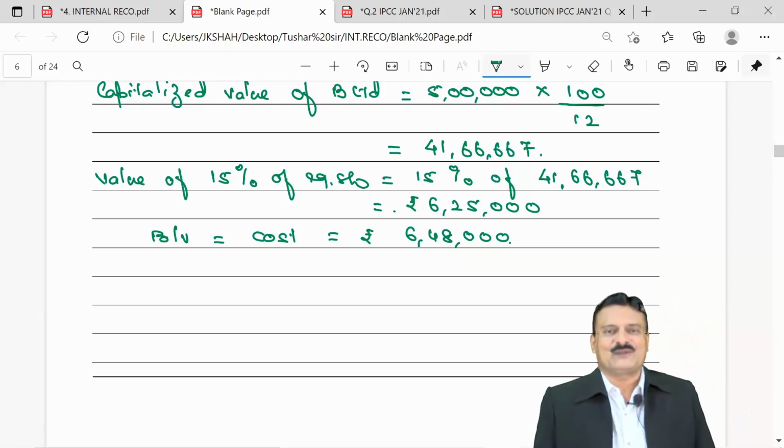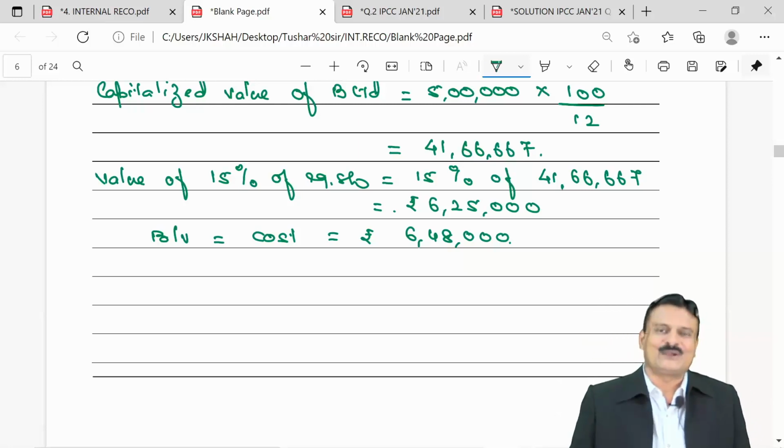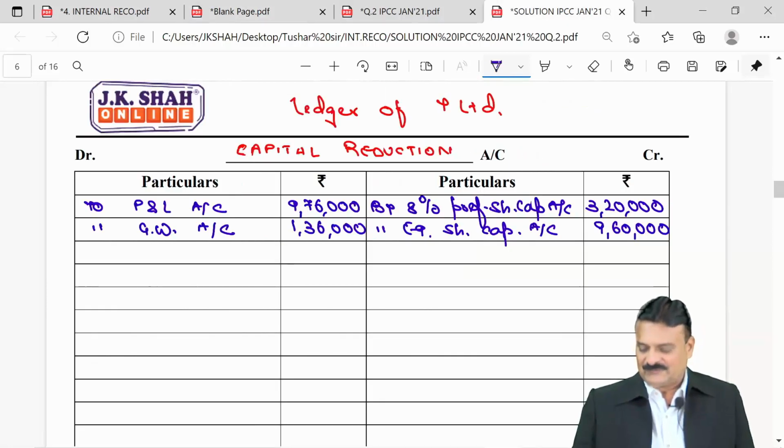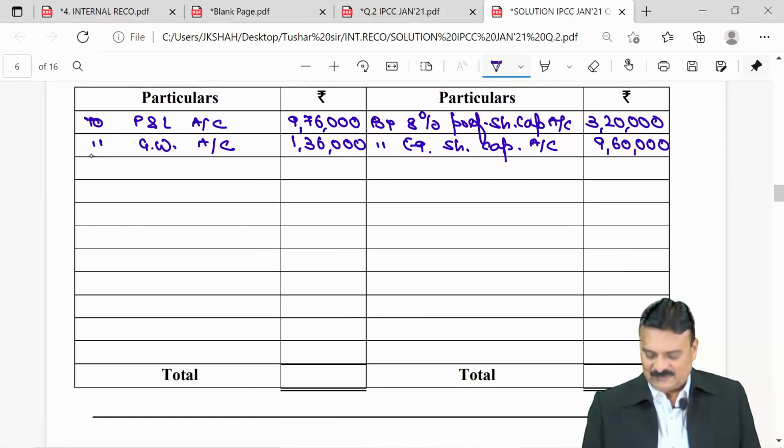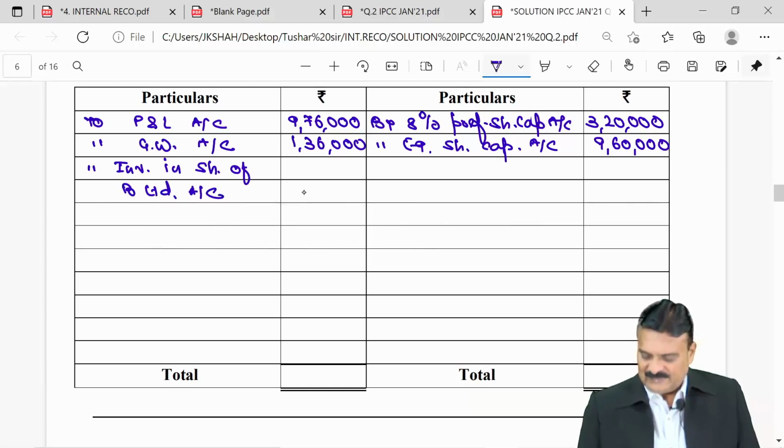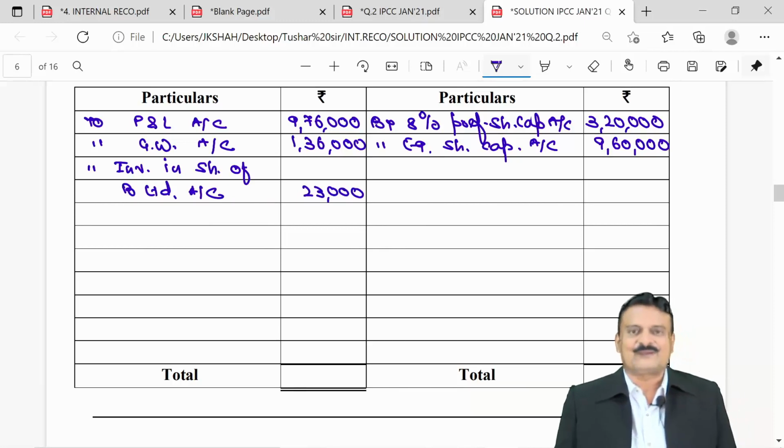The value of investment is coming down by 23,000. Investment coming down is our loss. So, capital reduction account debit side. To investment in shares of B Limited account 23,000.